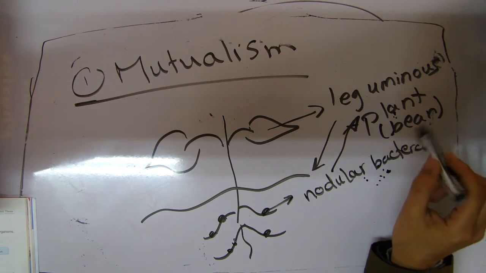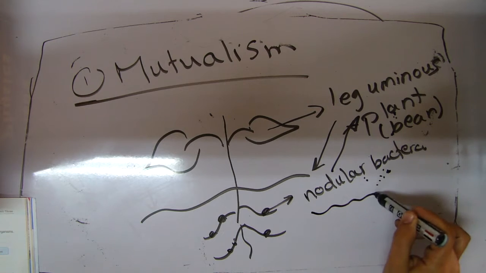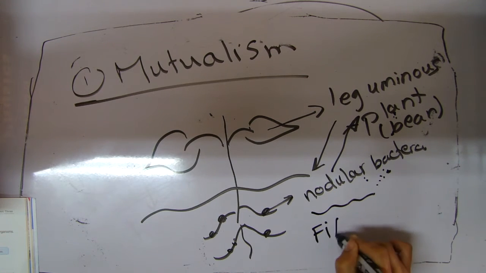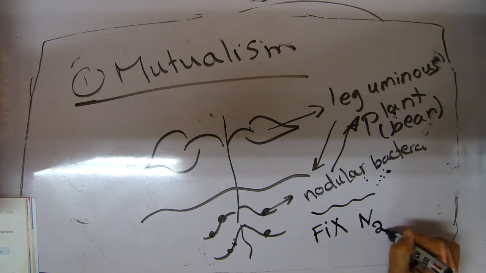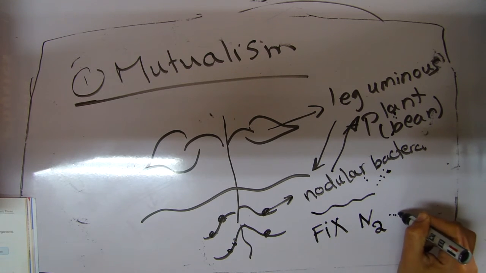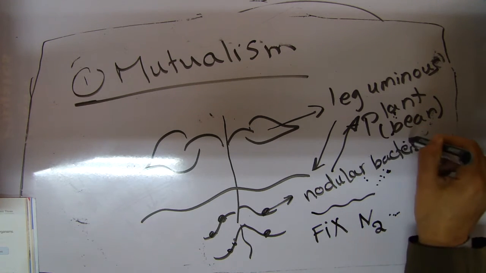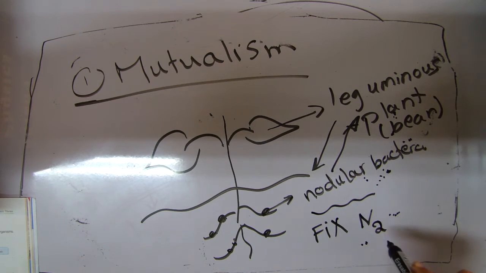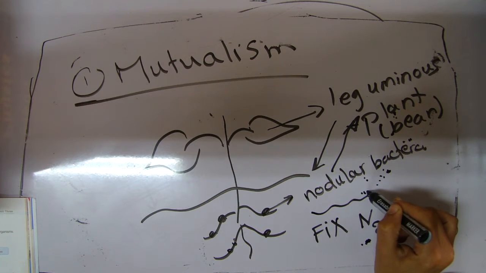Nodular bacteria fix nitrogen in an organic form to provide the plant with it. Of course, you know the bean plant needs nitrogen, so what fixes the nitrogen in the soil is the nodular bacteria.